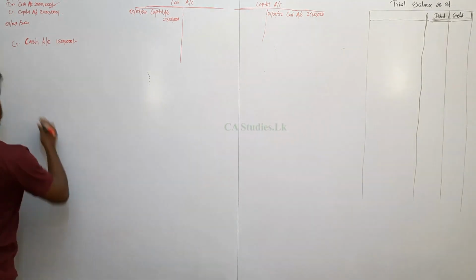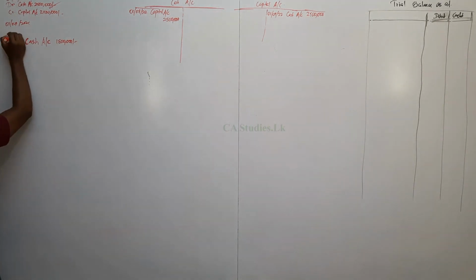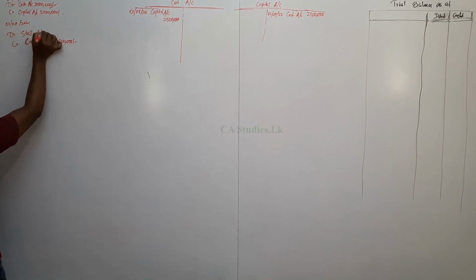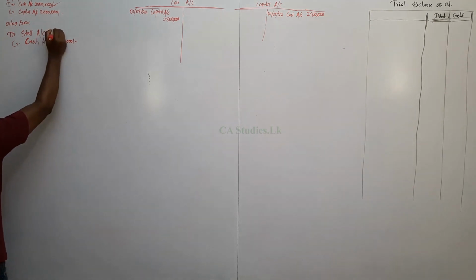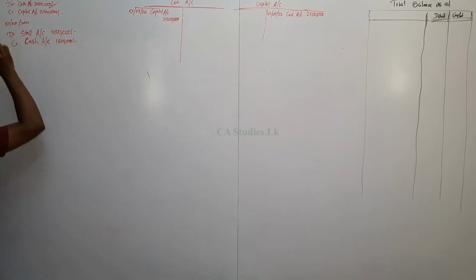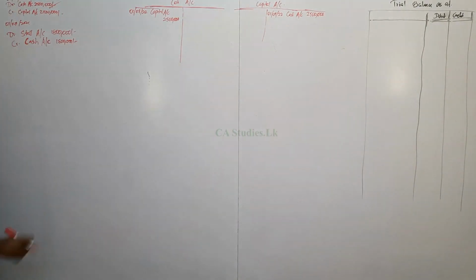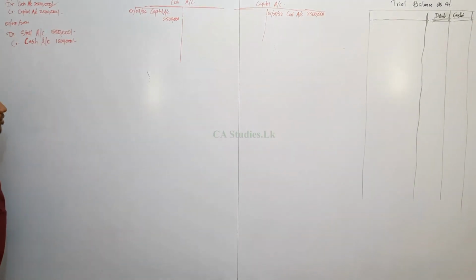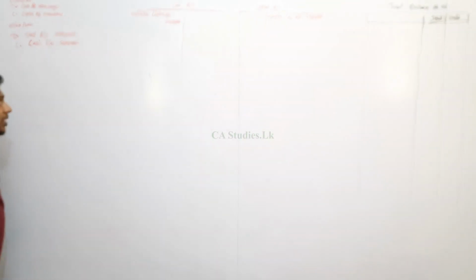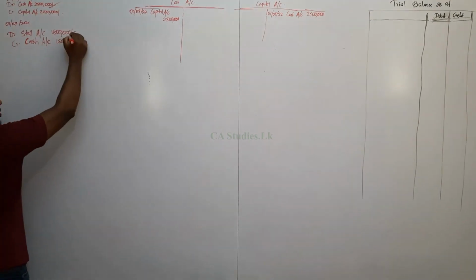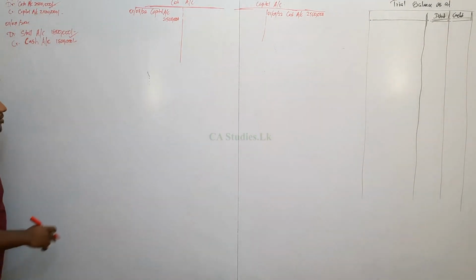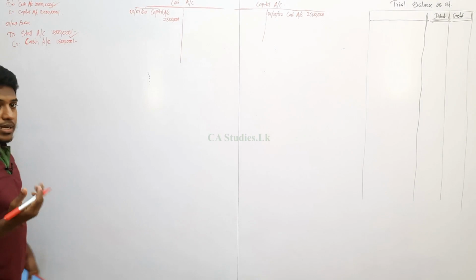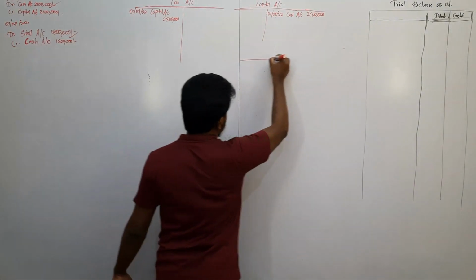Now what increases? Stall is also an asset. So debit, stall. Asset increases. Asset side is debit. So stall increases by 1.8 million. You can use any word for this: stall account or building account. Right? So you can use any words. Here, now we are going to pass the double entry for that. For the stall account, we are going to pass. Right? So we have to open a GL for stall.